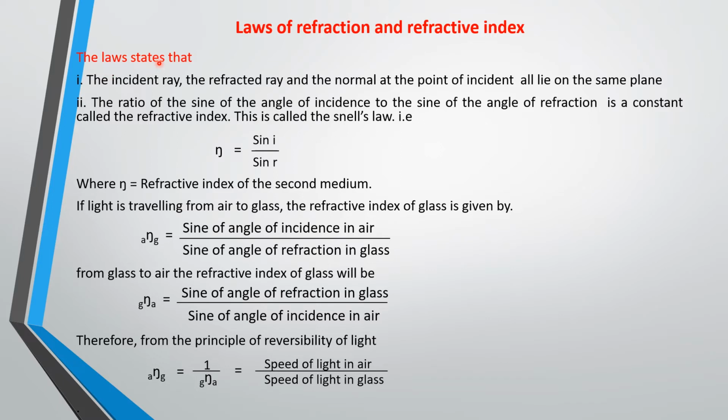So for the laws of refraction, the first law states that the incident ray, the refracted ray, and the normal at the point of incidence all lie on the same plane. Then the ratio of the sine of the angle of incidence to the sine of the angle of refraction is a constant called the refractive index. And this law is also known as Snell's law.